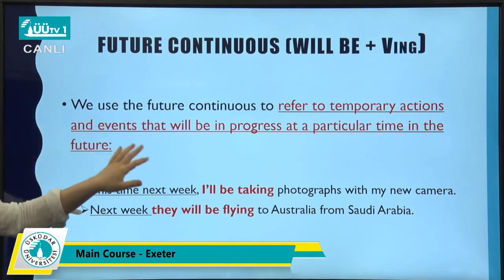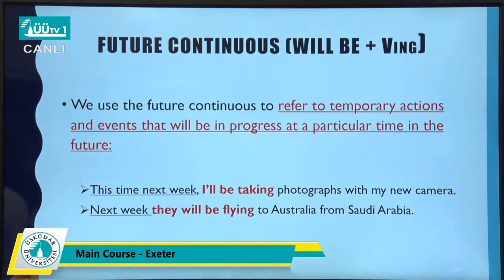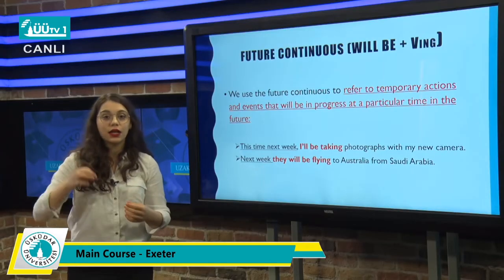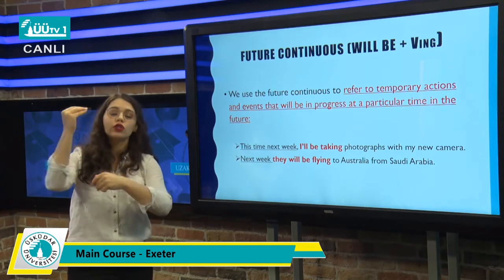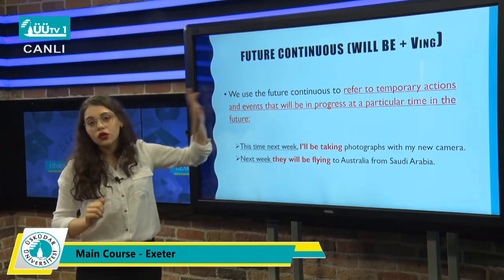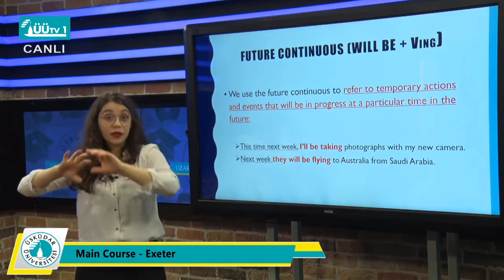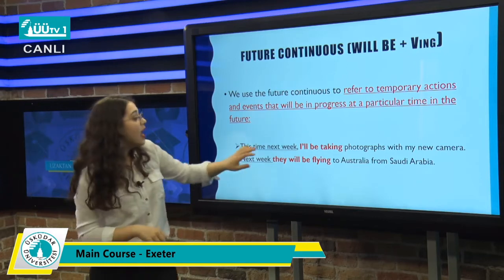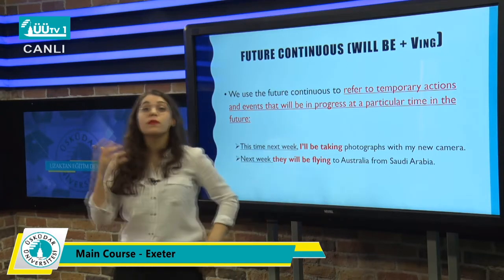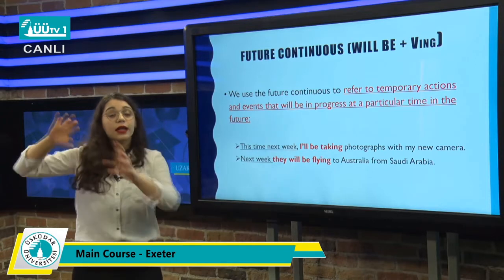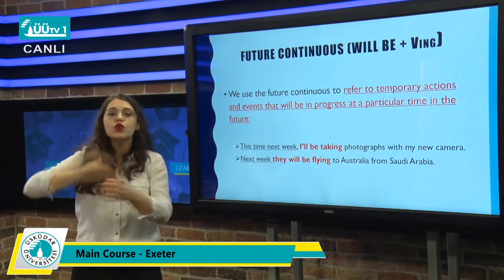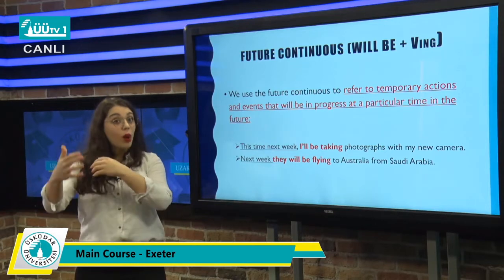So we use future continuous to refer to temporary actions and events that will be in progress, happening at a particular time in the future. So when you're talking about temporary actions that are going to happen in the future and continue for a while, then you can use future continuous tense. As in, for example, this time next week, I'm giving the future time expression, then I will be taking photographs with my new camera. So at that particular time in the future, I will be doing something and it's going to take a while, okay?